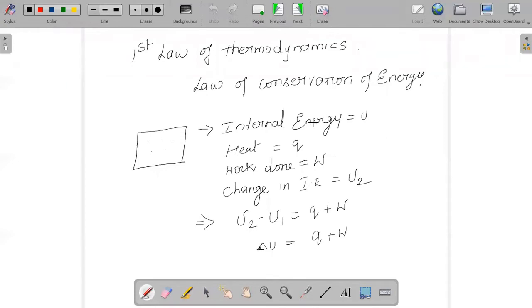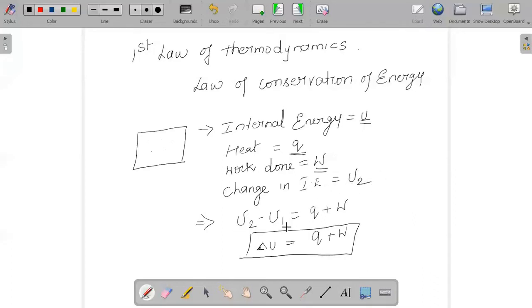So for example, we have a formula here: delta U is equal to Q plus W. Suppose I consider a system whose internal energy is U1, heat supplied is Q, work done is W, and the final internal energy I assume to be U2.